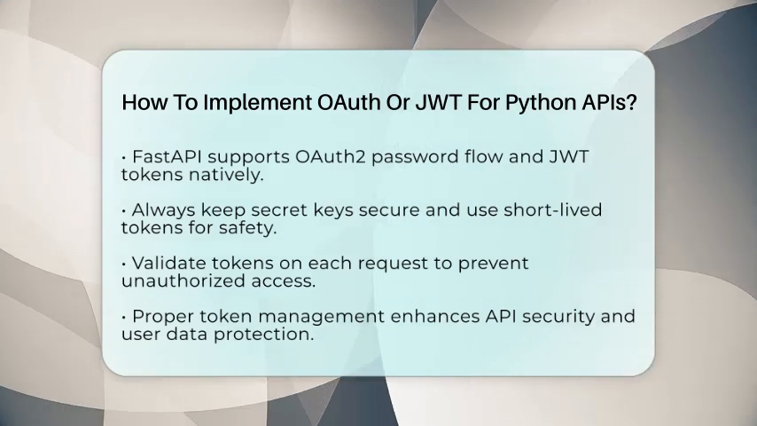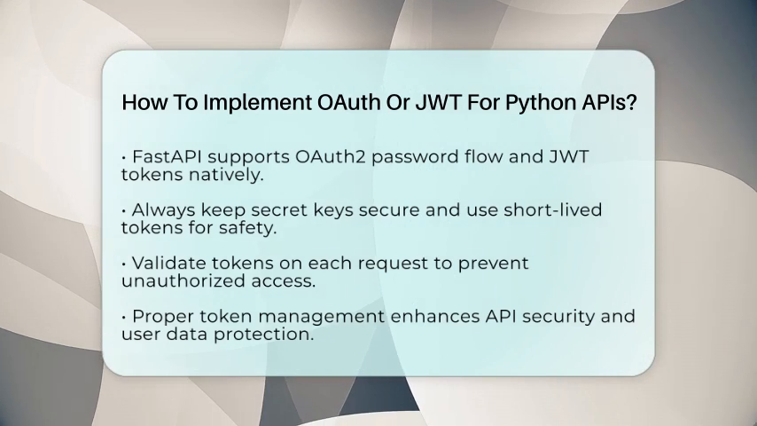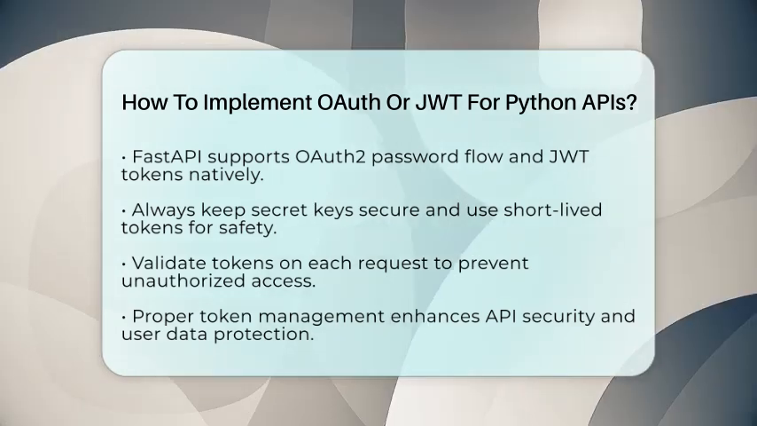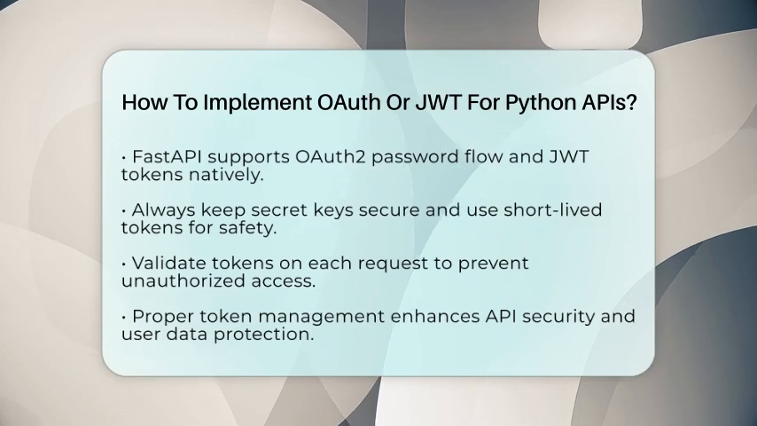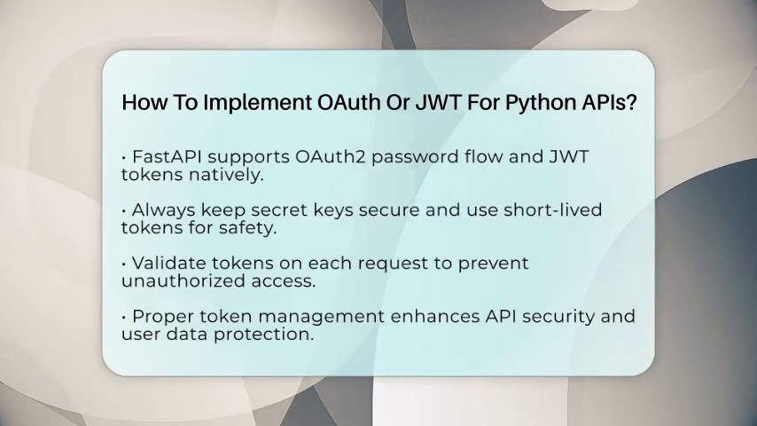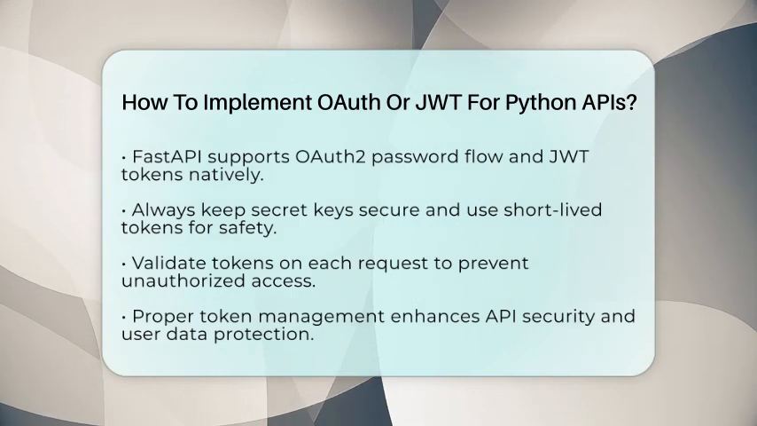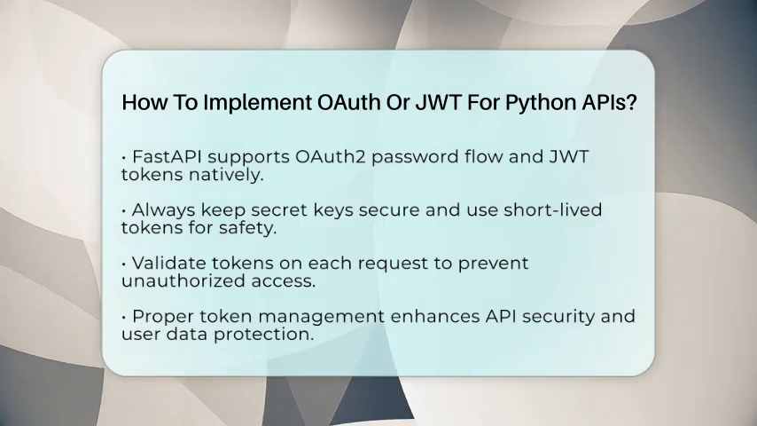By following these steps, you can add a strong layer of security to your Python REST APIs, making sure only authorized users can access your data. Whether you choose JWT for quick token-based authentication or OAuth 2 for delegated access, both methods are essential tools in modern web development.